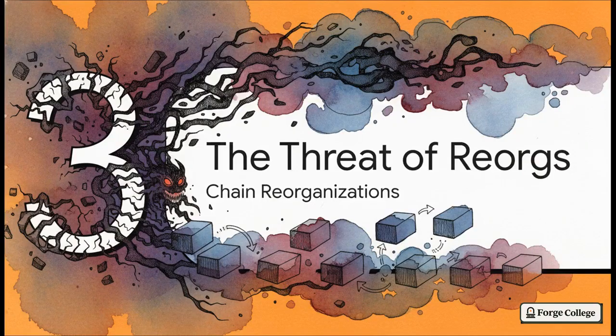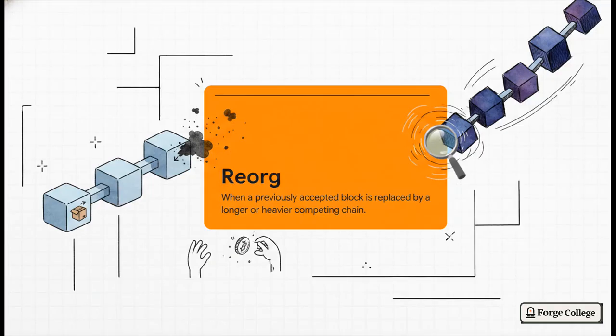Okay, part three. Let's uncover the threat of reorgs. You might be wondering, why do we even need all this heavy-duty finality stuff in the first place? Well, it all comes down to a hidden danger lurking in decentralized networks, the reorg. Short for chain reorganization, this happens when a previously accepted block is suddenly replaced by a longer or heavier competing chain. And when that happens, the transactions in that orphaned block are completely invalidated.